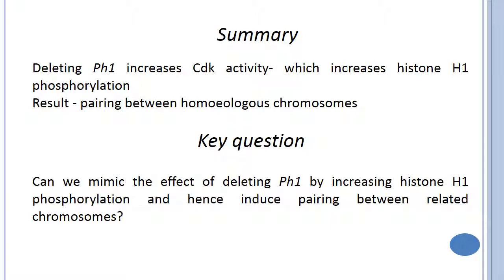Deleting Ph1 increases the CDK activity, which increases histone H1 phosphorylation. The result is pairing between homeologous chromosomes, which enables the development of triticale by wheat into rye hybridization.